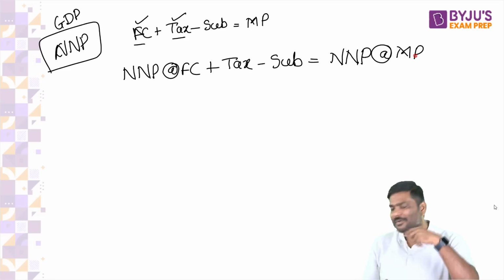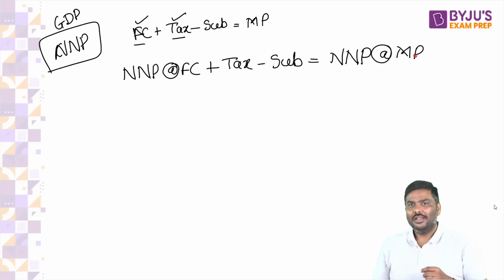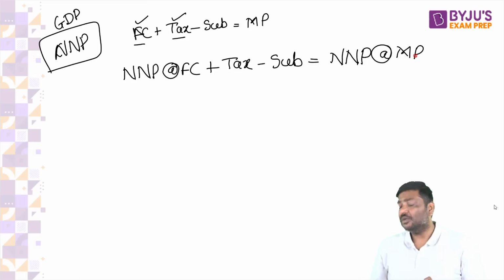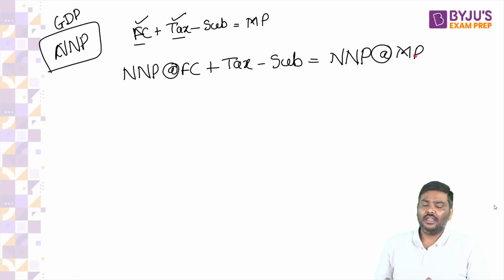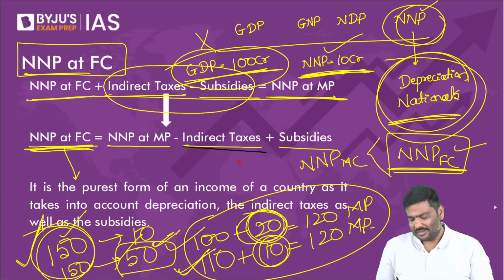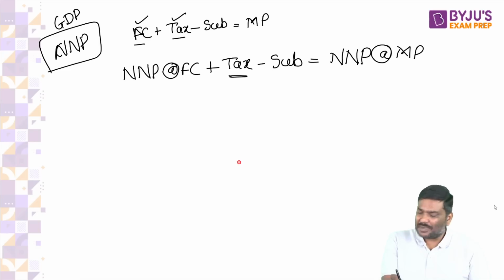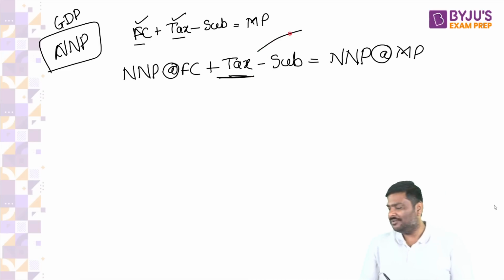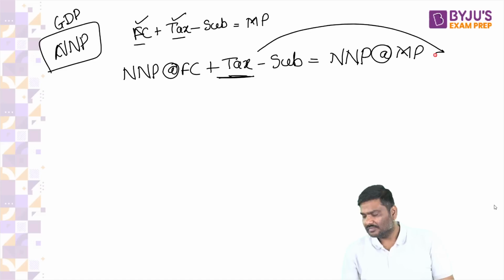Now apply. People are very weak in CSAT. I know you know whom I'm talking about. Some of you are very weak in CSAT. Why? Some of you say, sir, it is plus taxes, but in the second formula, you have written it as minus taxes. Wrong. My dear, please apply basic concepts in CSAT.